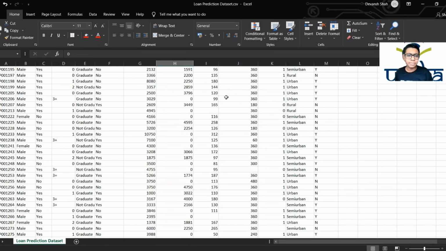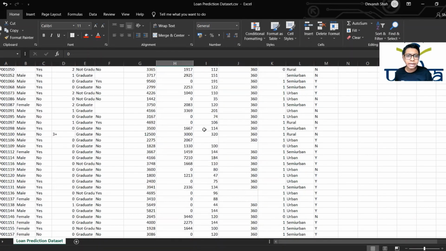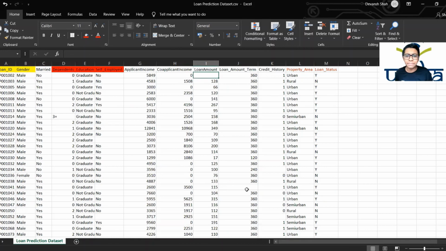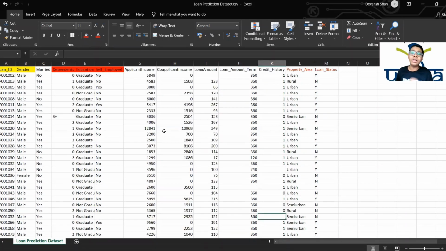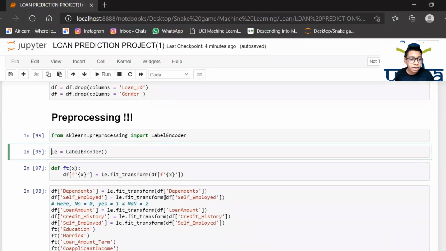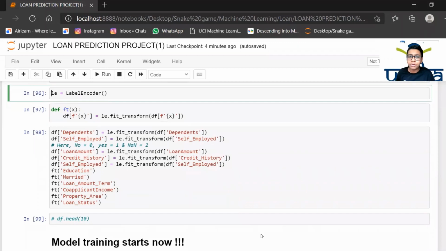Now let me tell you some things. If you can see here, there are a few blank places like these. These are blank spaces which we actually need to fill up. So blank spaces, obviously, for now mean 0 for us. That's why we need to encode those blank spaces into special different numbers.